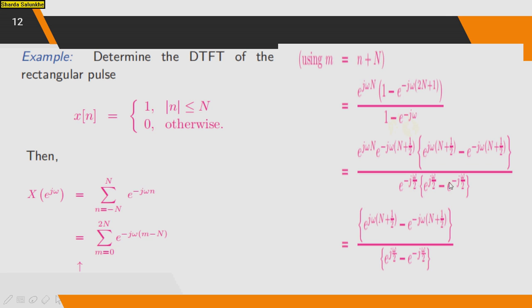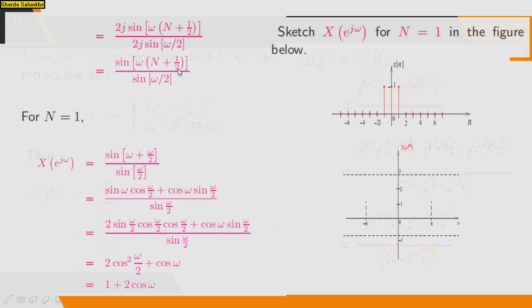Split this term in this way, that is split this omega into omega by 2. So you will get finally this term, that is e raised to j omega into N plus 1 by 2 minus e raised to minus j omega into N plus 1 by 2 divided by e raised to j omega by 2 minus e raised to minus j omega by 2. So this is sine of theta. So that is 2j sine of omega into N plus 1 by 2 divided by 2j sine of omega by 2, that is equal to sine of,